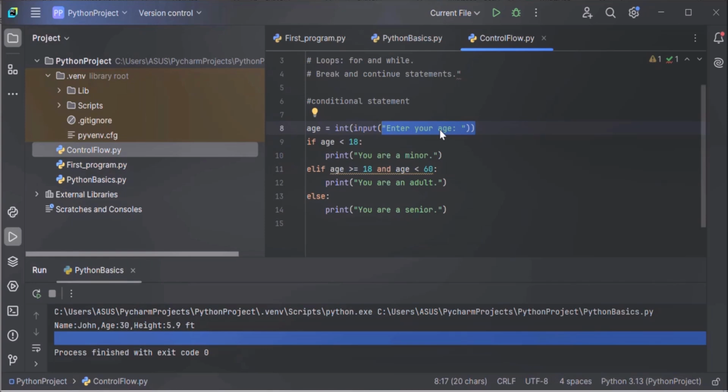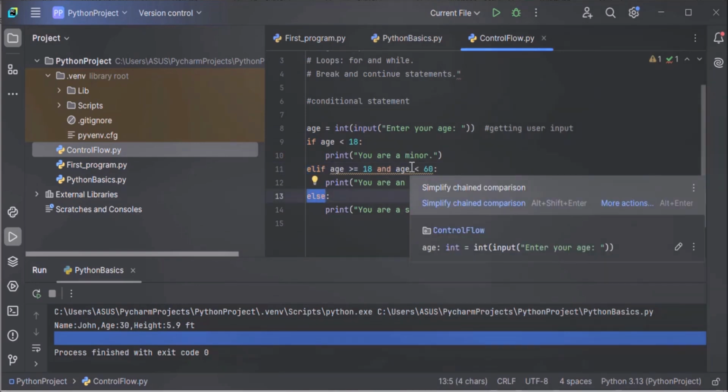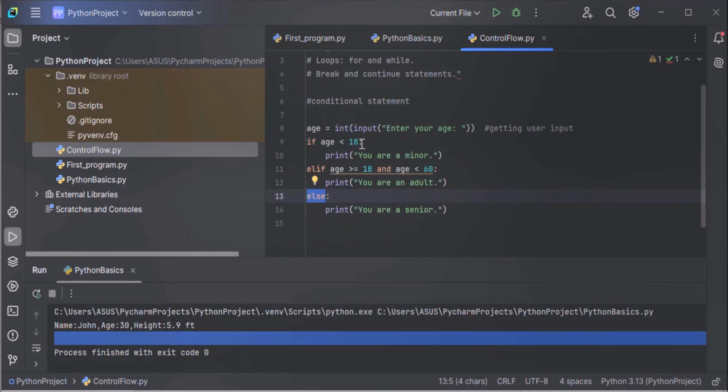We store that converted integer in an age variable for further checking. Then we use conditional statements if, elif, else to decide which block of code to execute based on the condition.